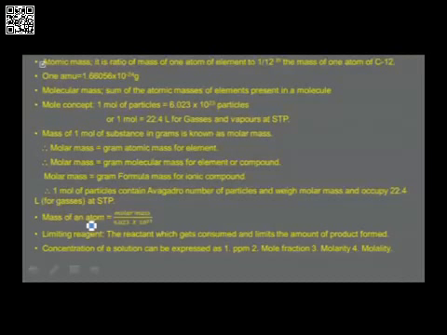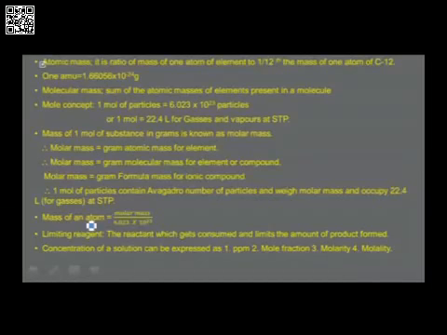Atomic mass, it is the ratio of mass of one atom of an element to 1/12 the mass of one atom of carbon-12. Atomic mass unit is known to you. Atomic mass unit is 1/12 the mass of one atom of carbon-12 and its value is equal to 1.66056 × 10^-24 grams. Using this AMU, the atomic mass of an element is calculated.